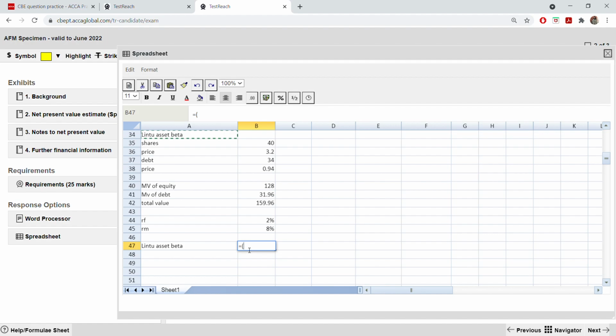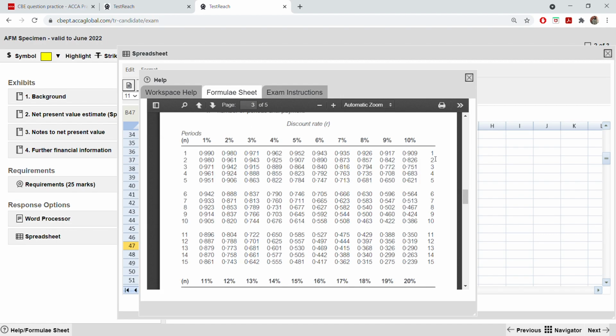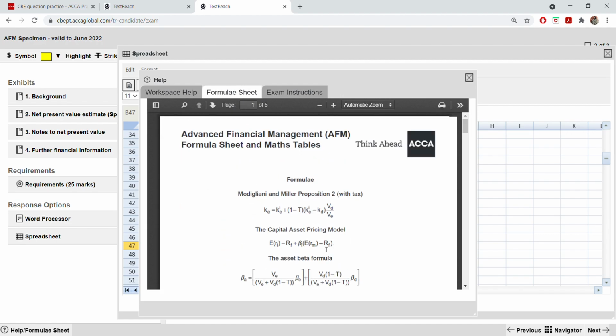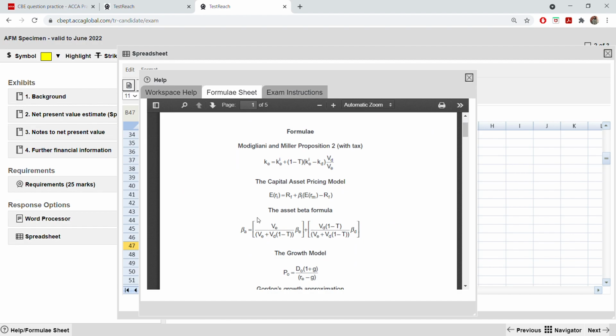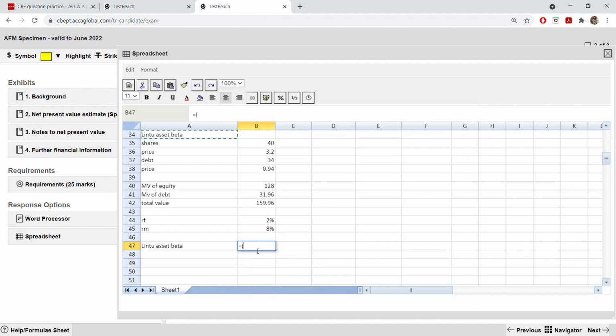So now you have to use that formula. Which formula you have to use? Go to the formula sheet, go up, and this formula you have to use. This formula to find the equity beta is given to you. So using this equity beta, value of equity and debt and tax we know, so we can find the asset beta and use this asset beta only in this model, the capital asset pricing model, and find the cost of equity. So no need to write that formula. Another question students ask me, do we have to write the formula in the spreadsheet? Not needed. When you're doing the calculation, when someone clicks on that cell, they can see the formula here. So you will get the marks.